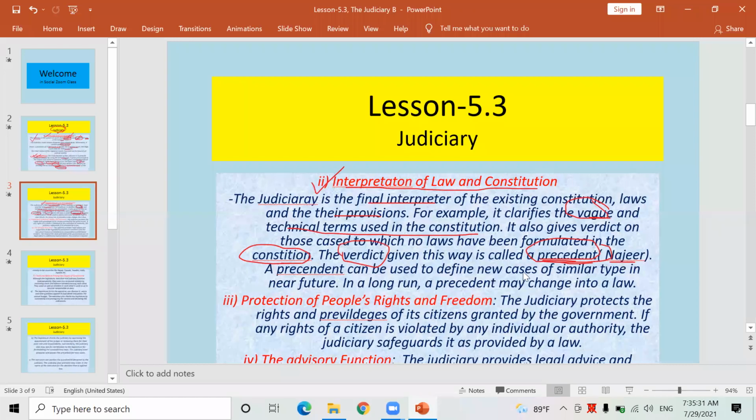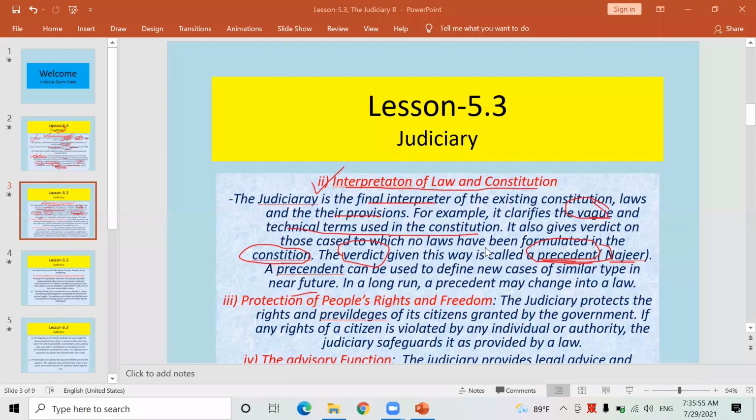Precedent can be used to decide new cases of a similar type in the near future as well. If the same type of case is filed again in the near future, the same precedent will be used. Generally, you might know law is formulated by the legislature, by members of parliament, and practically implemented by the judges of the judiciary.